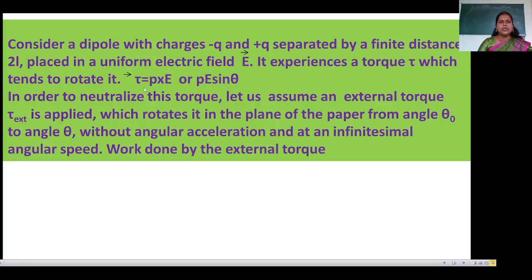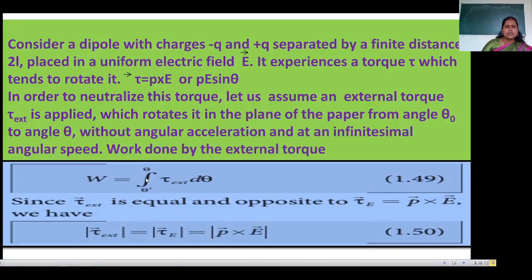Now tau is equal to P cross E, or P E sin theta. In order to neutralize this torque, let us assume an external torque is applied, which rotates the dipole in the plane of the paper from angle theta 0 to theta without angular acceleration, at infinitesimal angular speed. Work is done by the external torque.